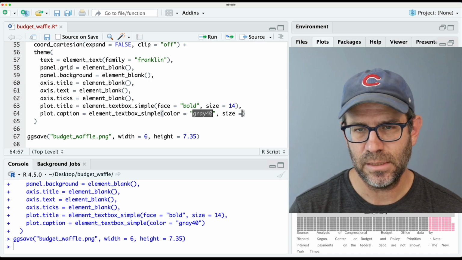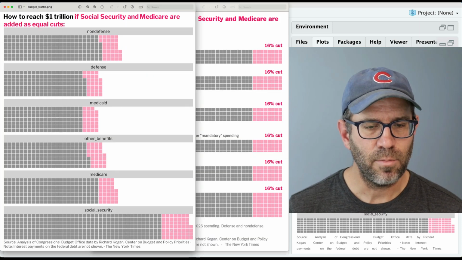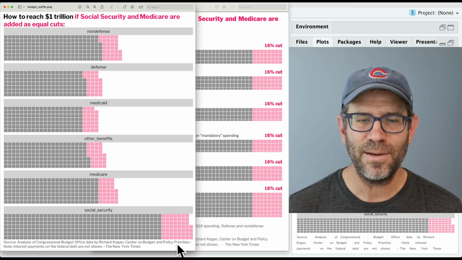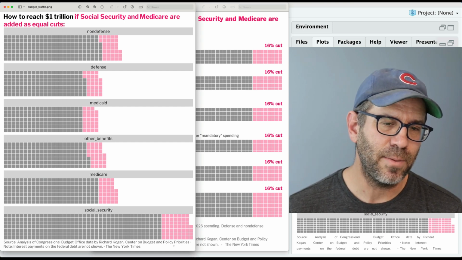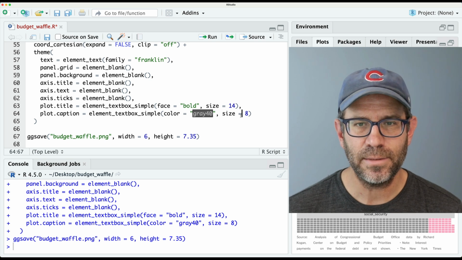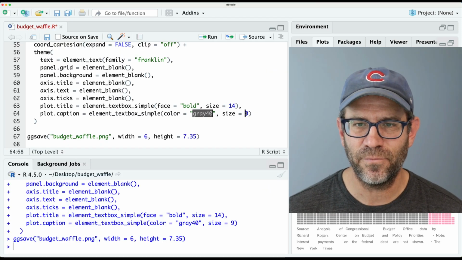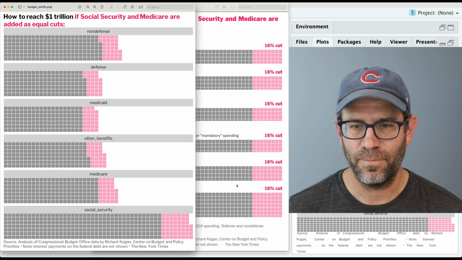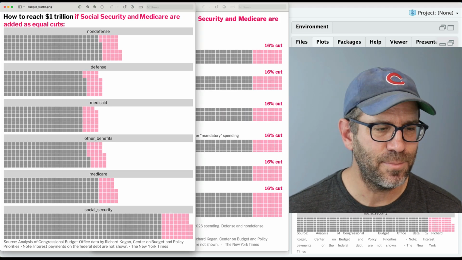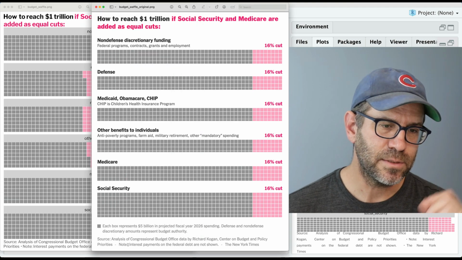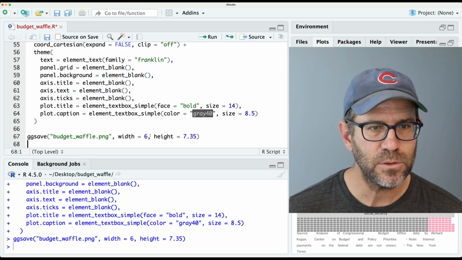So we'll do size equals 8. And again, by my approach of looking at where the line breaks go, I think it's maybe a little bit too small. So let's up that to say 9. And I don't think it's going to be perfect. Maybe we can split the difference and do 8.5. All right, I think that's pretty good. Again, it's not going to be perfect reproduction, but good enough. They also have some spacing between their lines. So let's go ahead and do that.